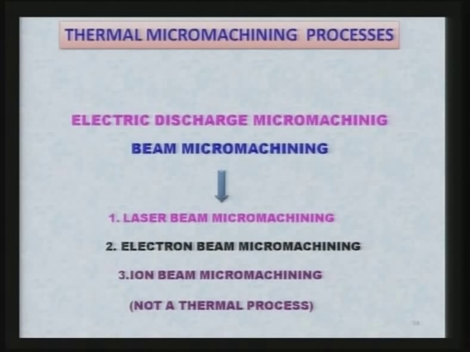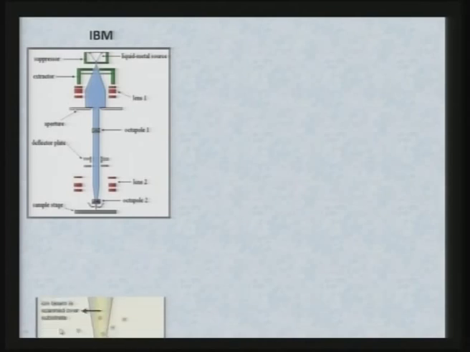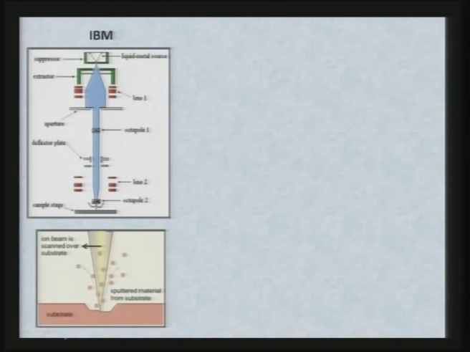process. However, it has been placed in the category of thermal micromachining processes as being done by various other authors and researchers also. Now, let us try to understand the working principle of ion beam machining process.